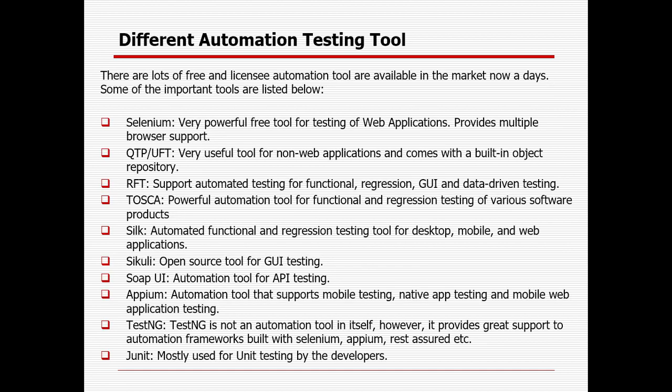These are the different automation tools used nowadays in the market. A few are licensed, a few are free of cost. Selenium is free of cost, a very powerful tool, especially for web application testing. It provides multiple browser support, whereas UFT or QTP, Quick Test Professional or Unified Functional Testing, is a very powerful tool for Windows-based applications, and it has some built-in features. It is a licensed tool.